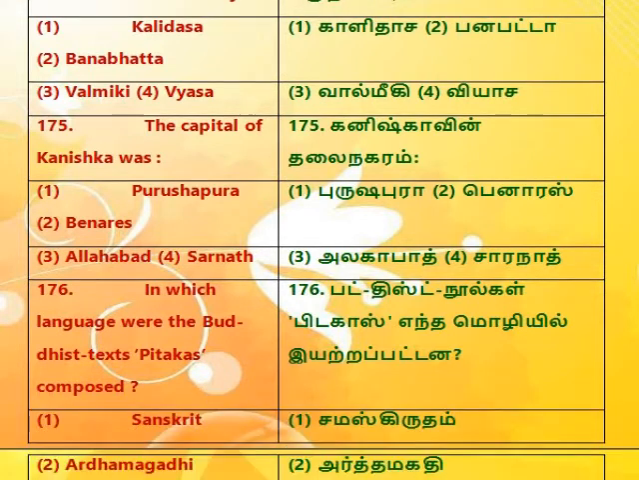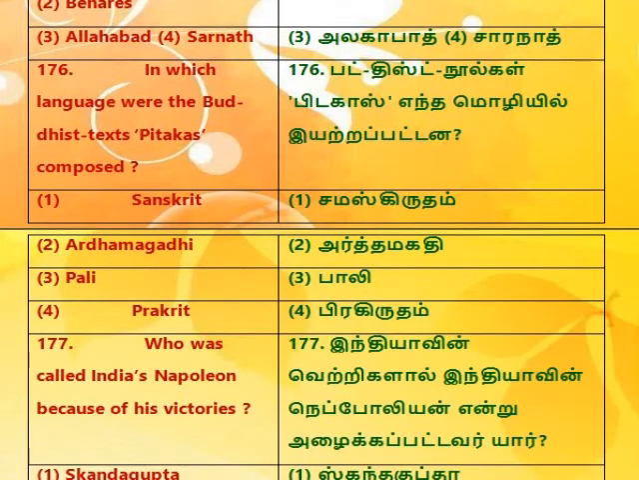175. The capital of Kanishka was 1. Purushapura. 2. Banaras. 3. Allahabad. 4. Sarnath. 176. In which language were the Buddhist texts Pitakas composed? 1. Sanskrit. 2. Ardhamagadhi. 3. Pali. 4. Prakrit.